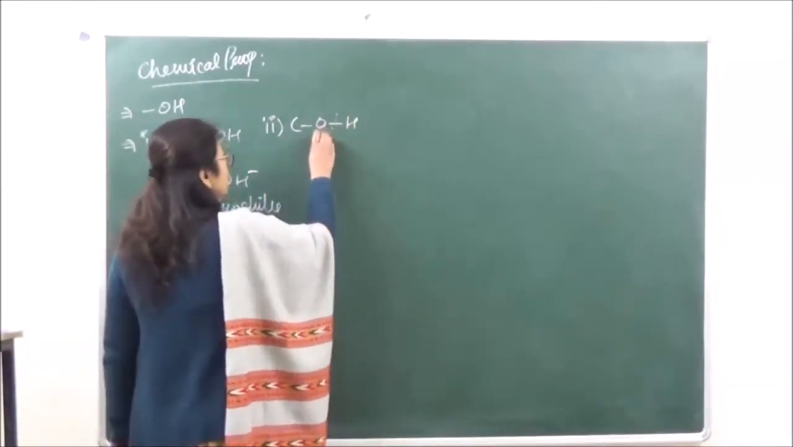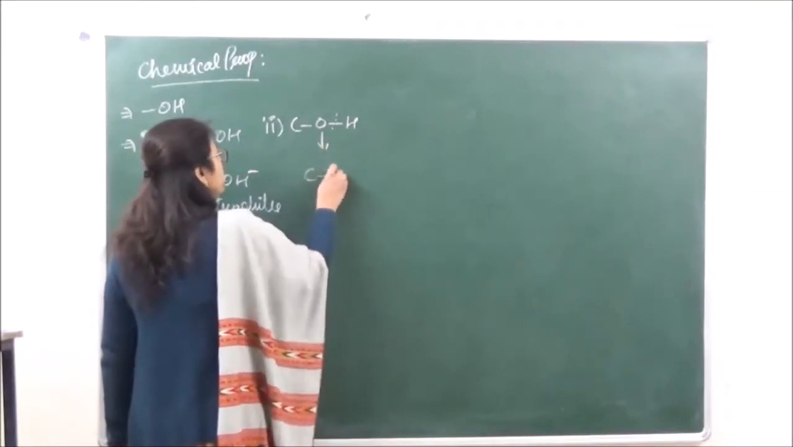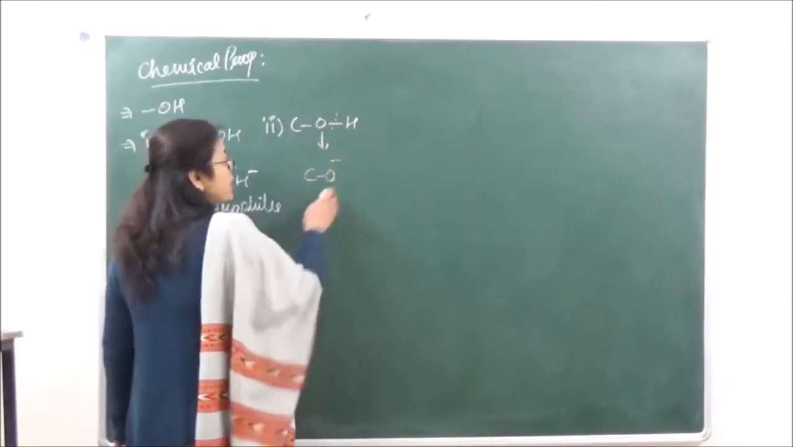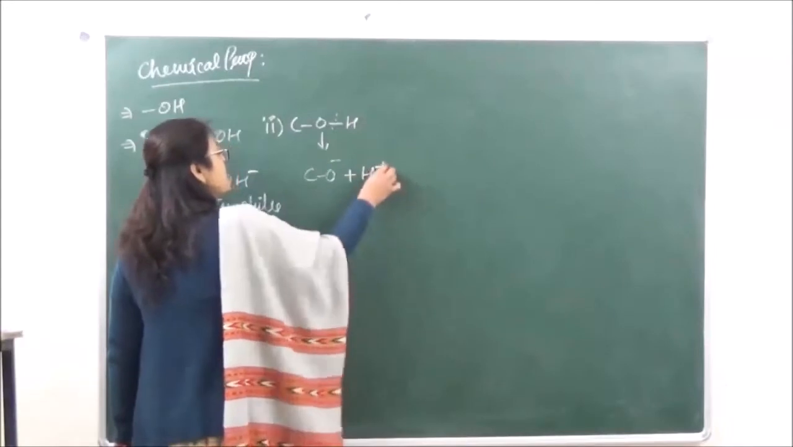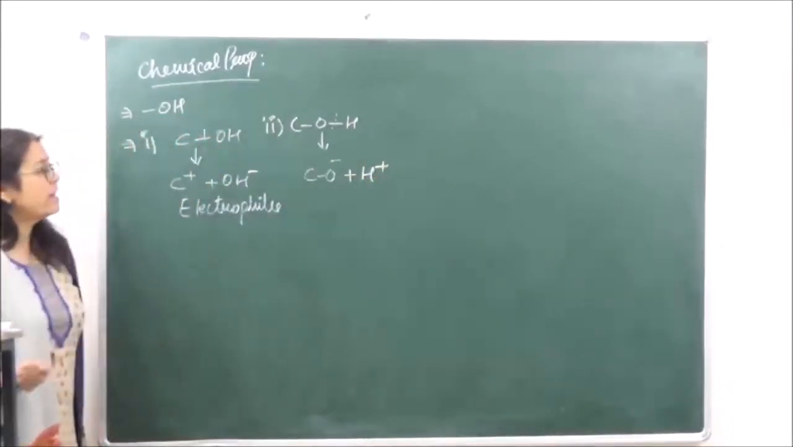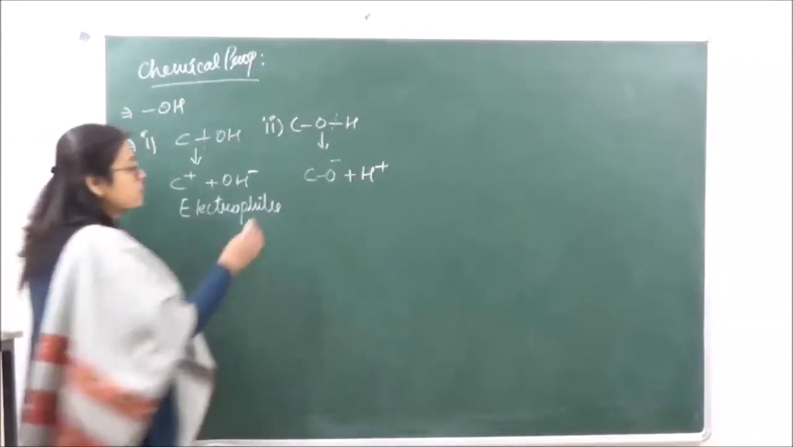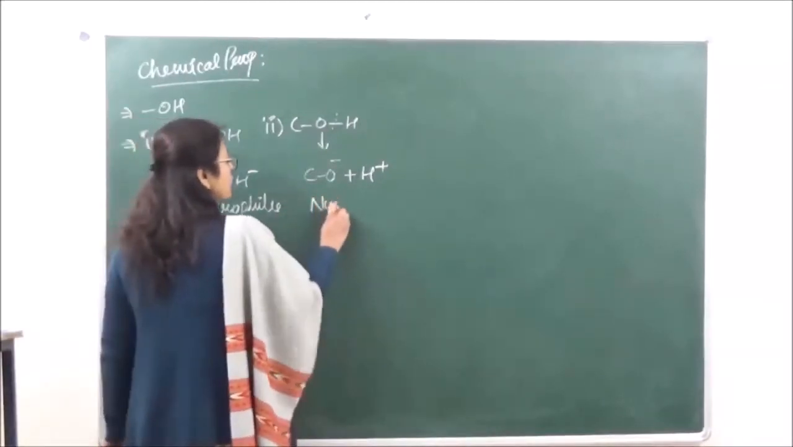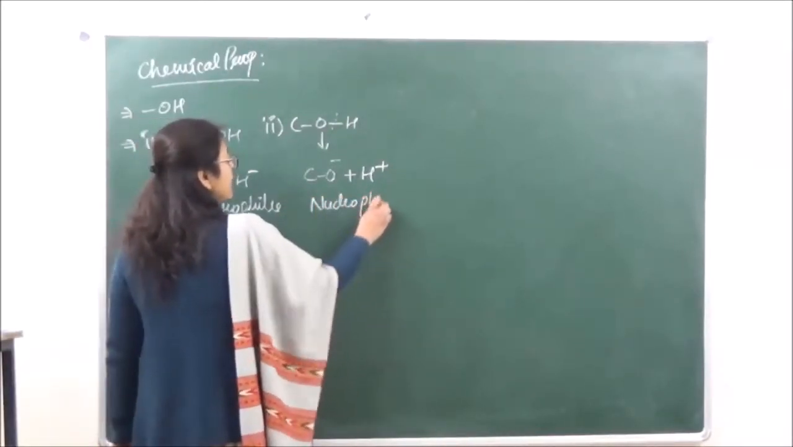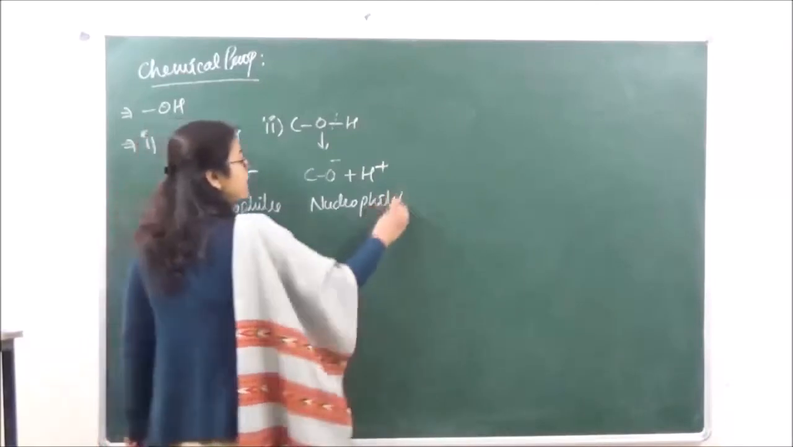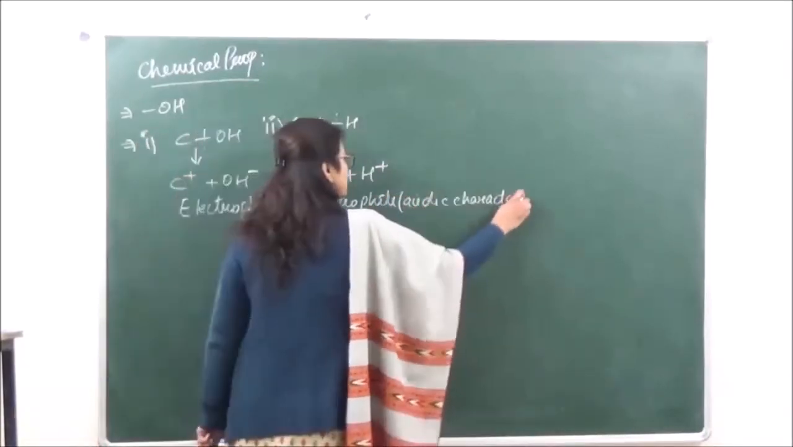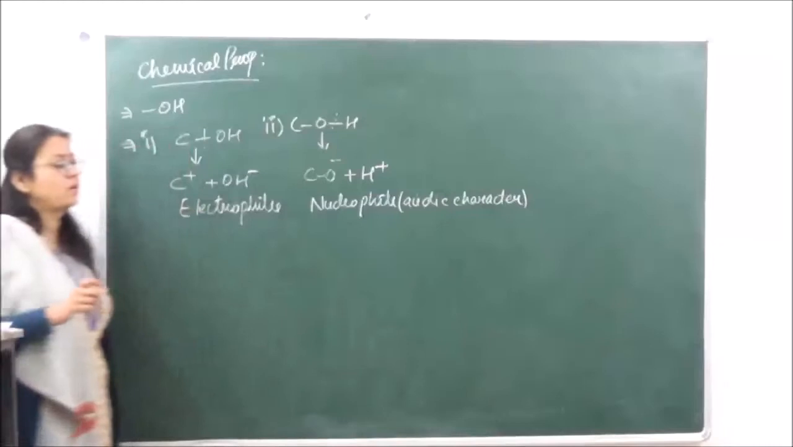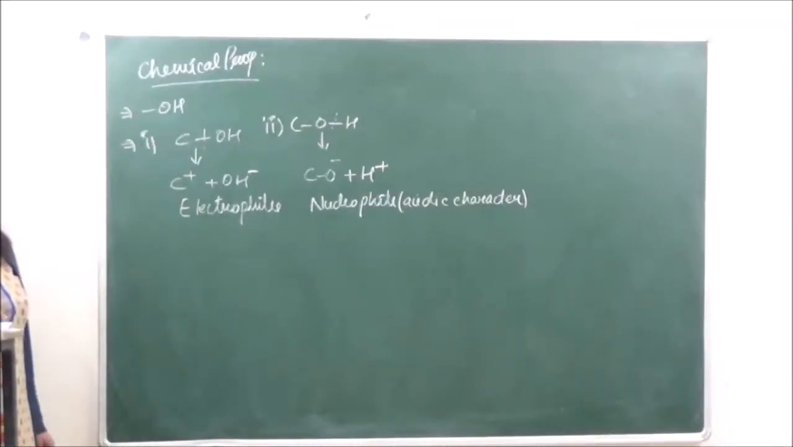In the other case, the OH bond breaks. We get an alkoxide ion with a negative charge, plus H positive that leaves, and here the alcohol behaves as a nucleophile. In fact, the second type of reactions also explains the acidic character of alcohols.